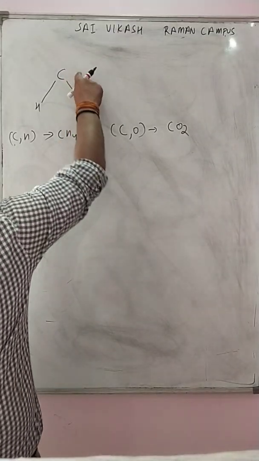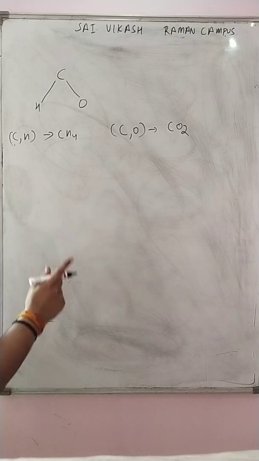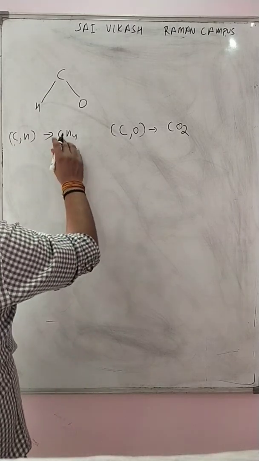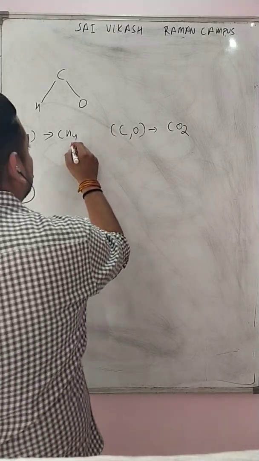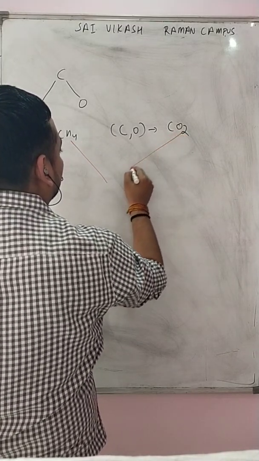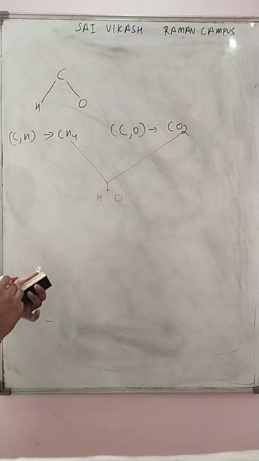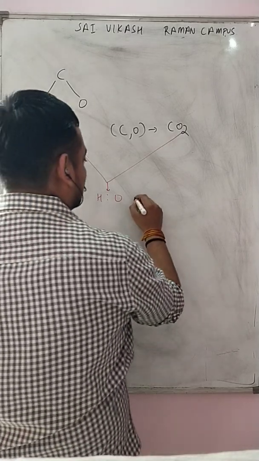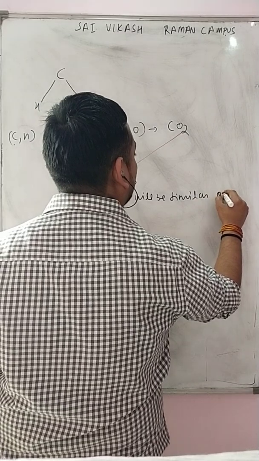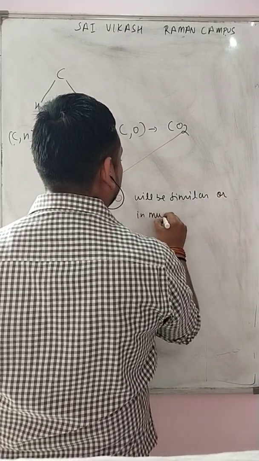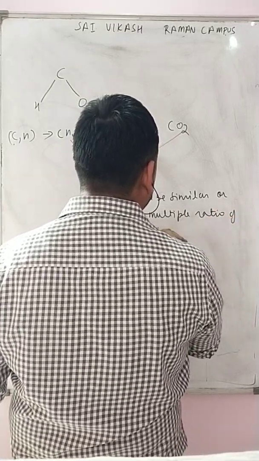You know very well, carbon and oxygen combine to give CO2. This law states that whatever be the H to O ratio will be similar, or in a multiple ratio of whole numbers.